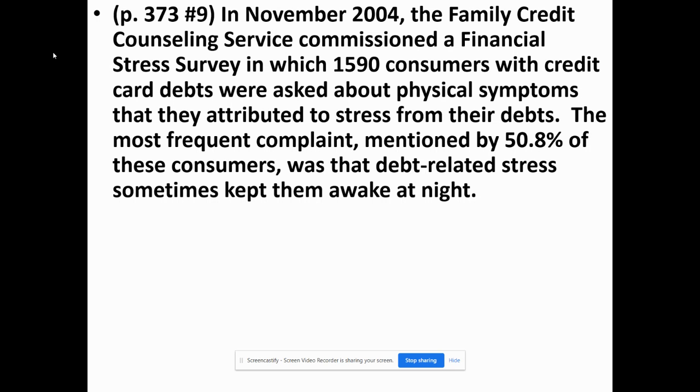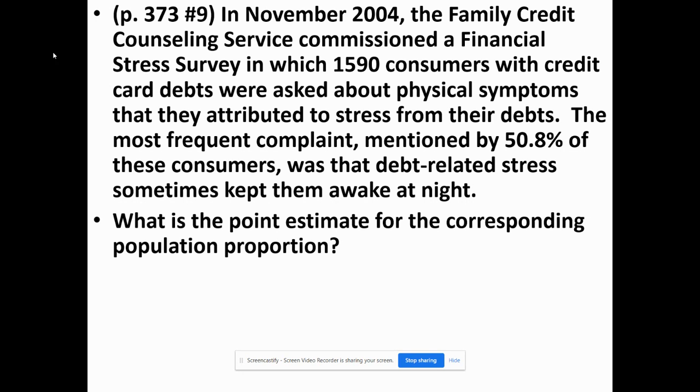Here's another example. In November 2004, the Family Credit Counseling Service commissioned a financial stress survey in which 1,590 consumers with credit card debts were asked about physical symptoms that they attributed to stress from their debts. The most frequent complaint, mentioned by 50.8% of these consumers, was that debt-related stress sometimes kept them awake at night. What's the point estimate for the corresponding population proportion?